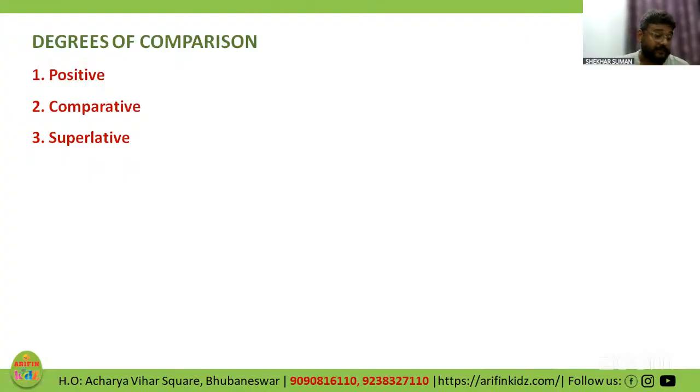Degrees of comparison. There are 3 degrees of comparison, children. Why is it important to have degrees of comparison? This is a vital topic that we need to understand. For comparison, I need some measuring unit.